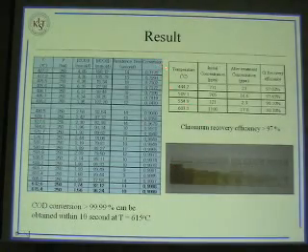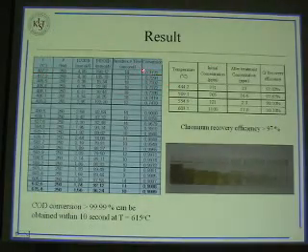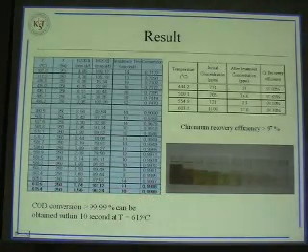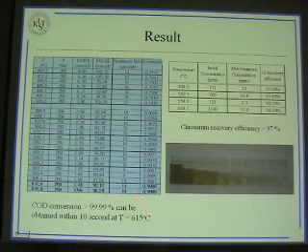From this table we can see the conversion. At low temperature the conversion of COD is 70.70%, but at high temperature we get 99.99% conversion, and the residence time is around 0.10 seconds.